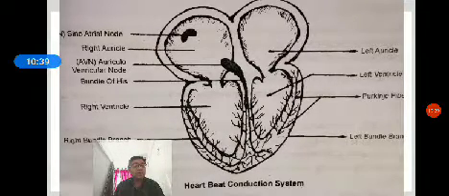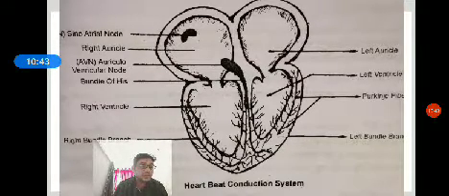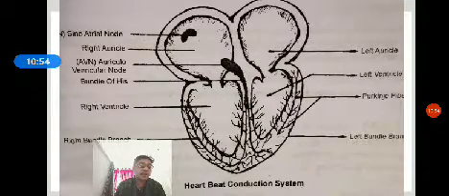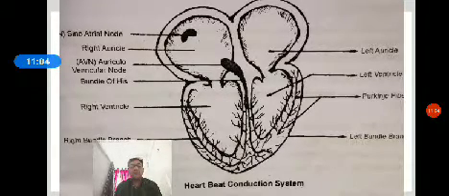It is composed of specialized cardiac muscles, which generate and distribute the electrical waves that stimulate the cardiac muscles to contract. It consists of the SAN node, AVN node, bundle of His and Purkinje fibers. SAN node means sinoatrial node. AVN node means auriculoventricular node.